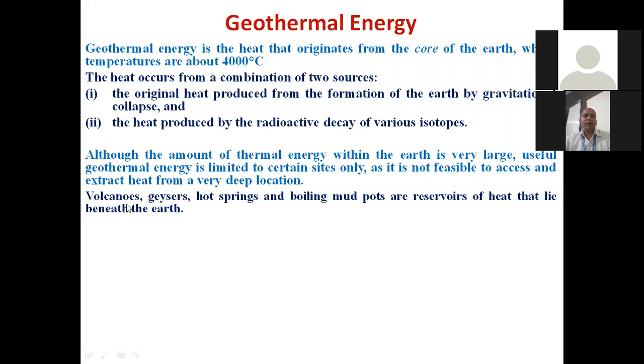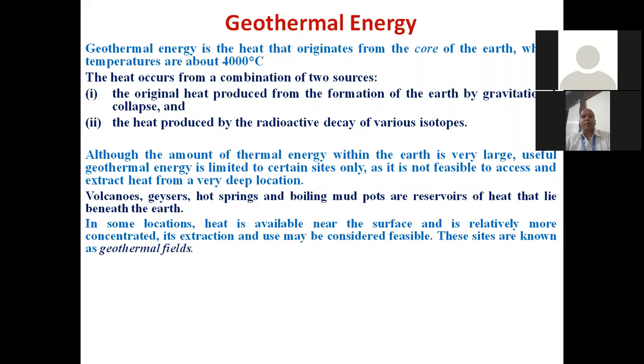Okay. We know these names: volcanoes, geysers, hot springs. The heat available inside the earth comes out, and we can tap that heat for generation of electricity, number one, and we can use that heat for thermal applications directly. In some locations, heat is available near the surface and is relatively more concentrated. Its extraction and use may be considered feasible.